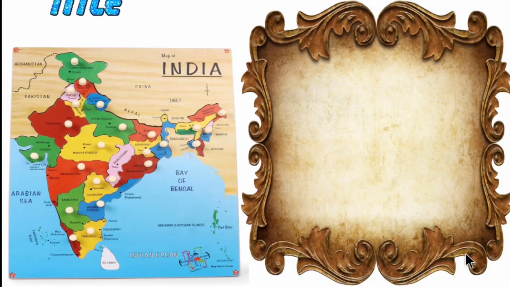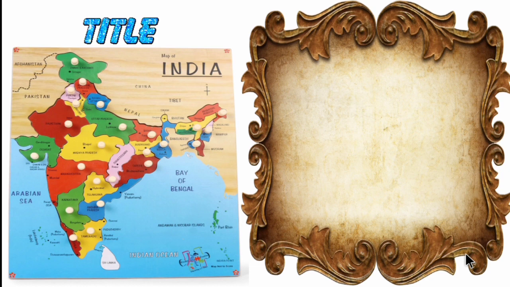So first one is title. Every map has a title. For example, if you go and buy a map in a shop, you will ask for an India physical map or India outline map or India river map. So this is the title for a map.